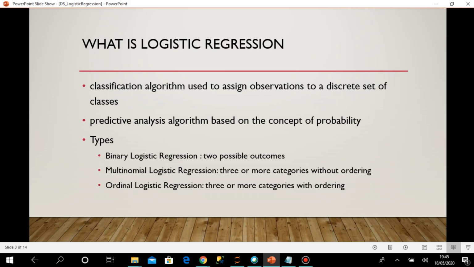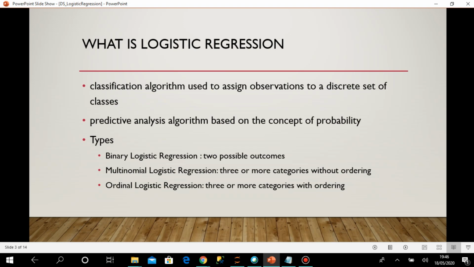There can be different types of logistic regression algorithm based on the type of outcome. In case there are only two possible outcomes, such as yes, no, or 1, 0, then it is called binary logistic regression. When we have three or more categories, then it can be of different types. You know already that categorical values can be of two types: nominal data and ordinal data. Ordinal data means, for example, your grade, which can be excellent, very good, then good, like that. So it is a kind of order.